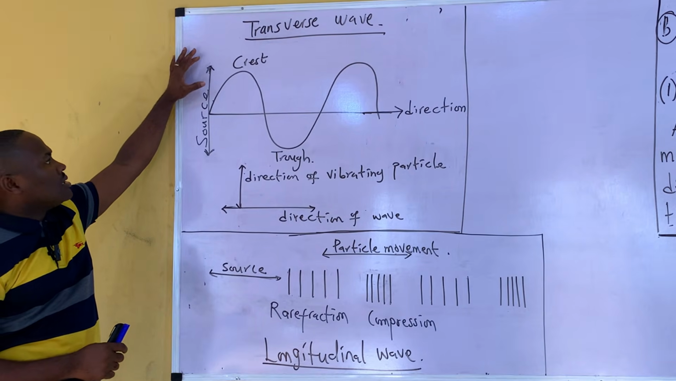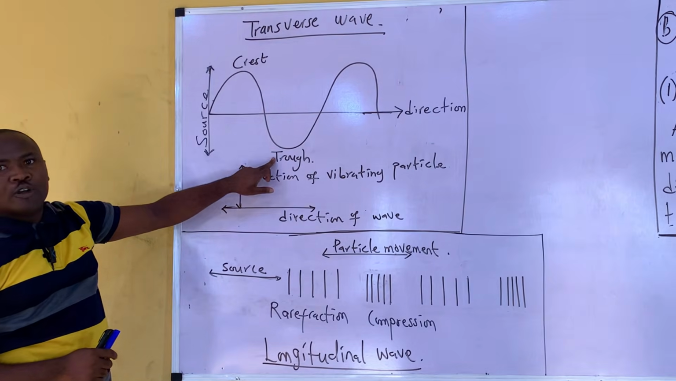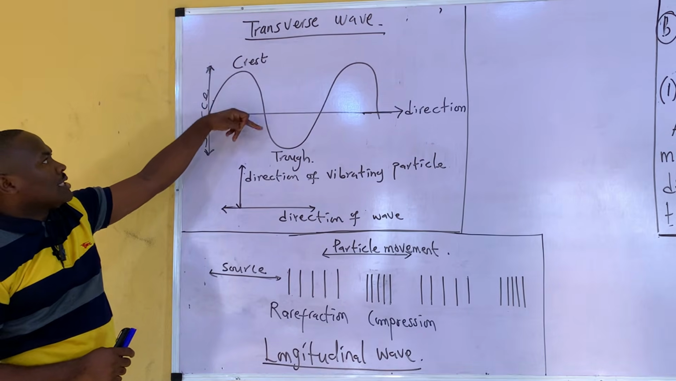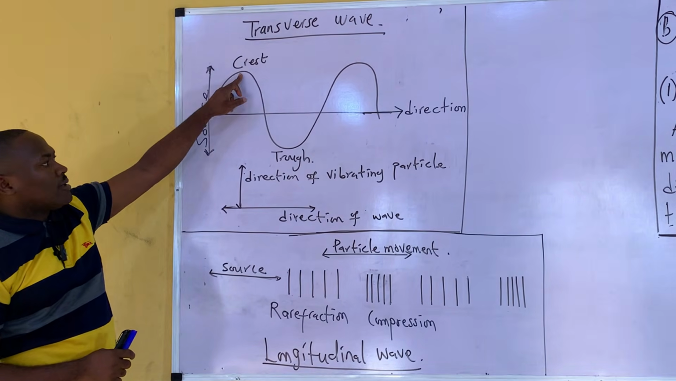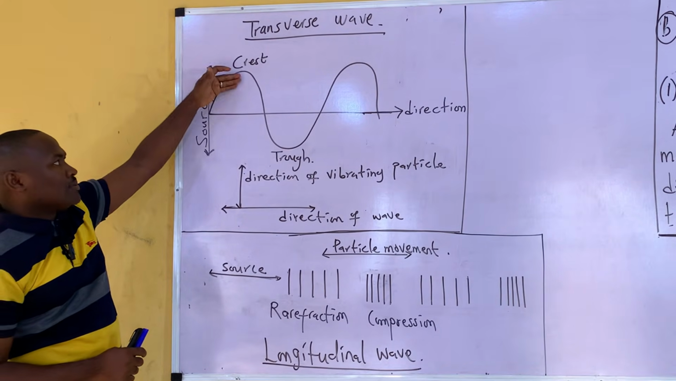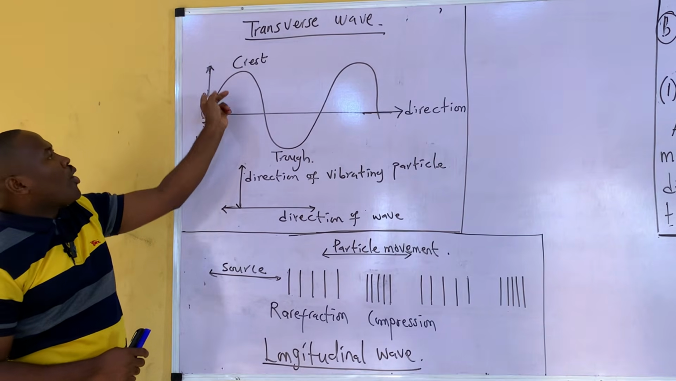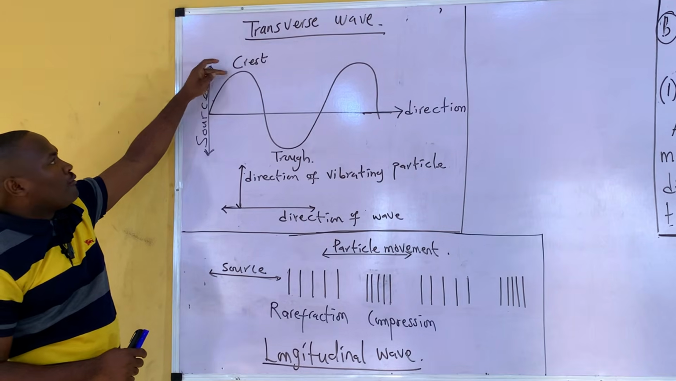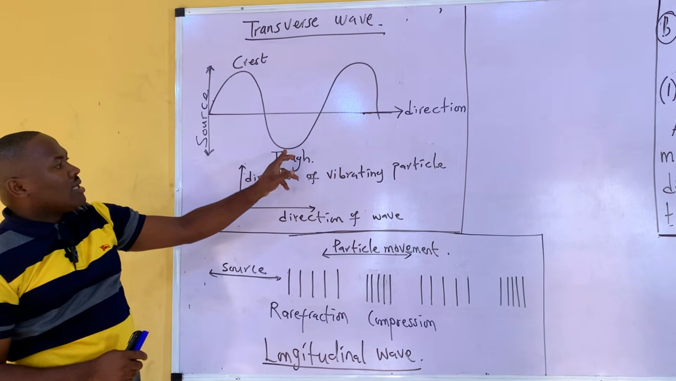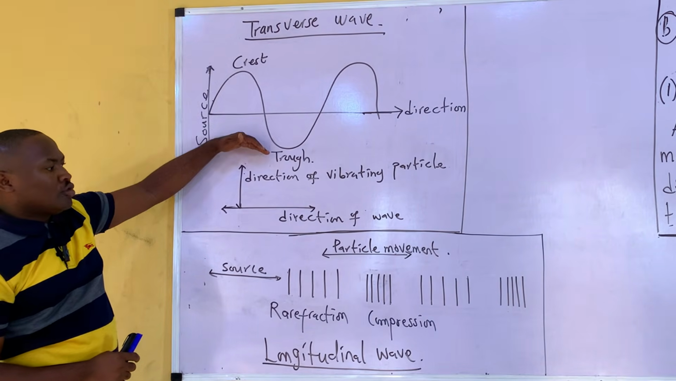Now look at this. The transverse wave has a crest and a trough. What is a crest? The upward maximum displacement is the crest, while the downward maximum displacement is the trough. Maximum displacement actually is amplitude, but the upward displacement of a transverse wave is the crest. The downward displacement is the trough. So in a transverse wave, we have a crest and a trough.